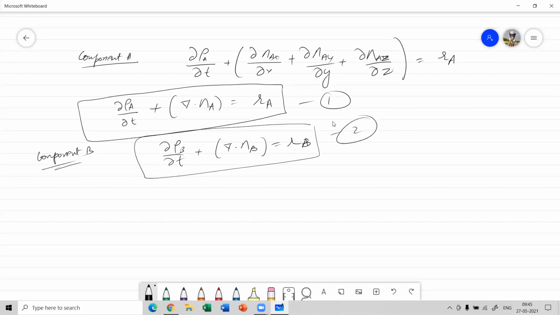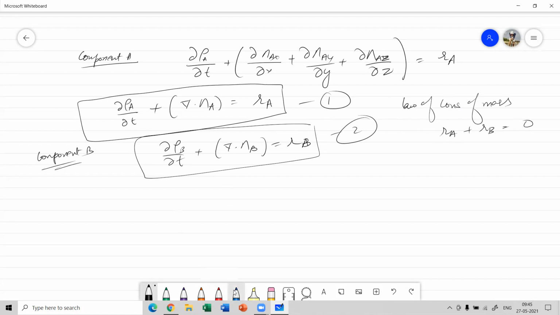Now, since A is being produced, obviously B will be consumed, or vice versa. If B is being produced, then A must be consumed. So, according to the law of conservation of mass, we have RA plus RB is equal to 0.